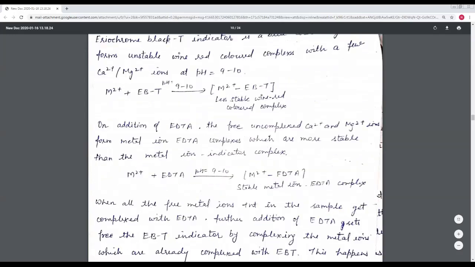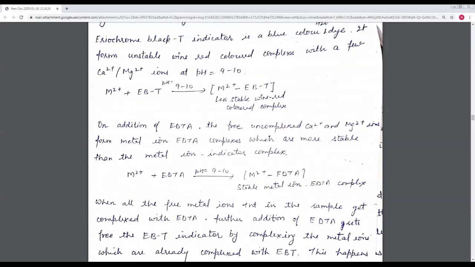And then here we add the EDTA solution, which we take in the burette. On the addition of EDTA, the free, uncomplexed calcium and magnesium ions form metal-EDTA complexes, which are more stable. I've already said that the complex of EBT with metal is unstable, and the complex of EDTA with metal is the stable complex. So the color of this solution is wine red, and the color of this solution is blue. And we note down the reading of our burette when the solution turns blue.